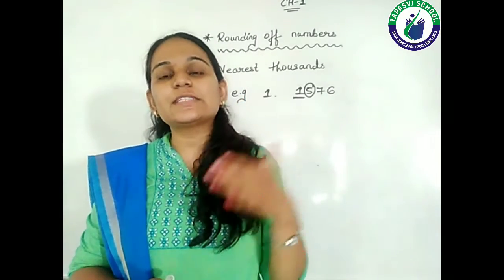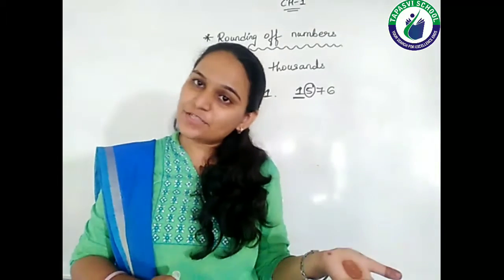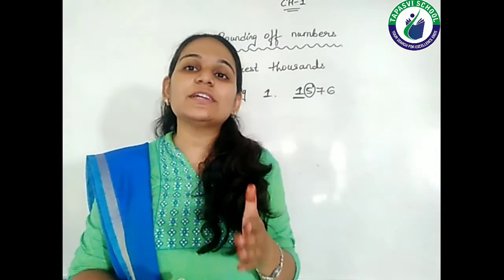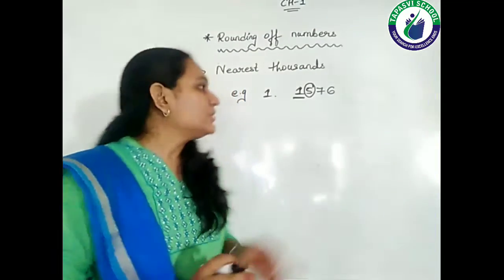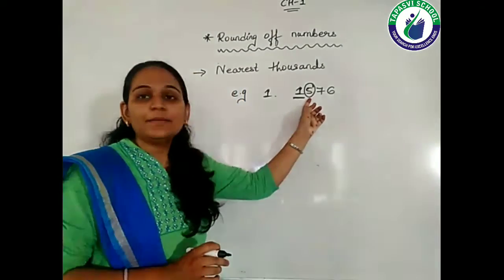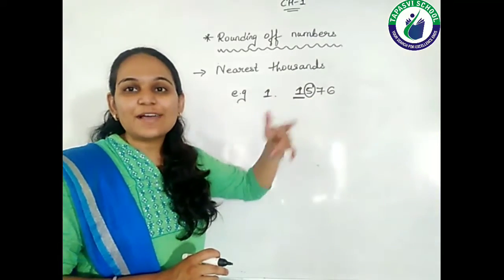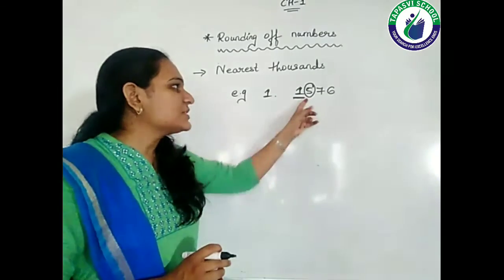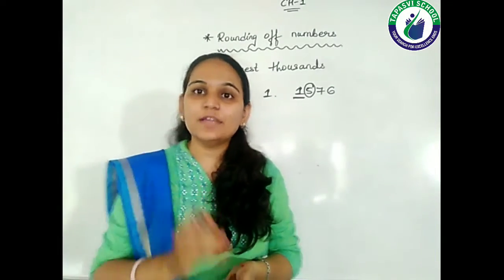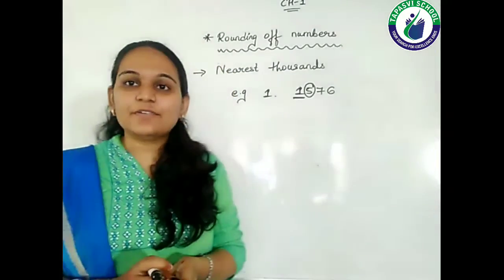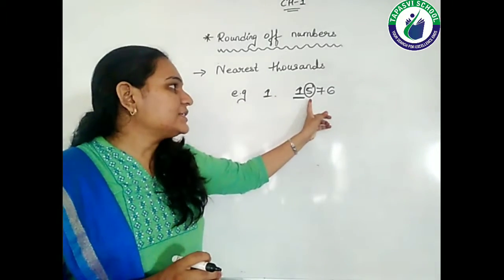If you are rounding to the nearest hundreds, then the tens place digit is going to help you. If you are rounding to the nearest tens, then the ones place digit is going to help you. So here, 5, that means the hundreds place digit is going to help us. Now just to see whether this number, 1576, right? So this circled digit is 5.